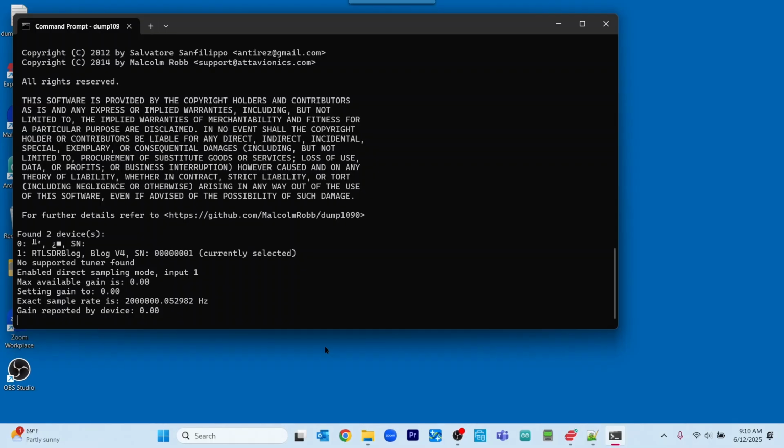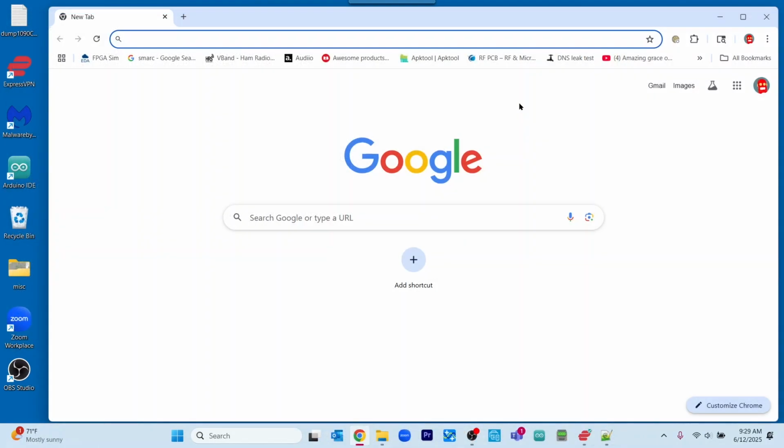Okay, once you get here, I want you to notice it said no supported tuner found. This is the reason why I wanted to do sections for RTL-SDR V3 and RTL-SDR V4 separately. So the next thing that we're going to do is we are going to solve the no supported tuner found issue.